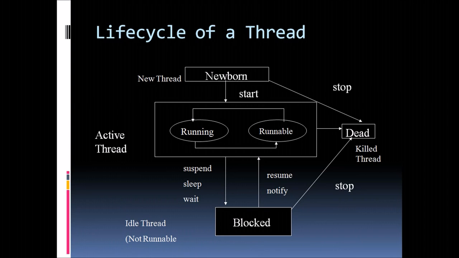After the running state is reached, where the thread gets executed, it will move to the dead state on completion of the program. If the thread is in the blocked state, by invoking the resume method, it will move to the runnable state, then to the running state, and at last it will move to the dead state.